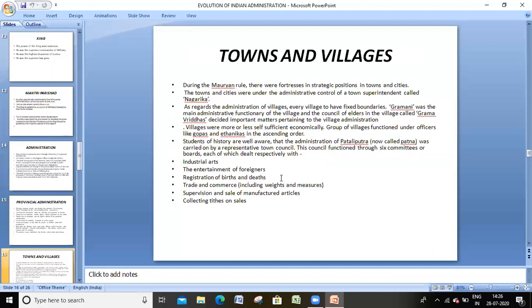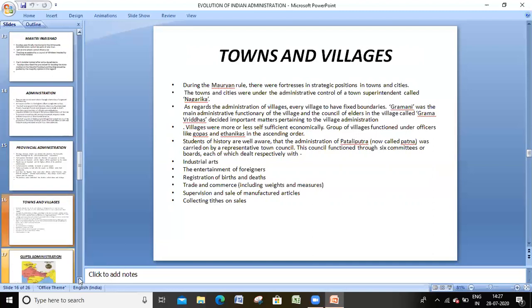The third maintained the registration of births and deaths of all the people. Another committee handled trade and commerce, another the supervision and sale of manufactured articles, and the last looked after collecting tithes on sales. So this is about our Mauryan administration.